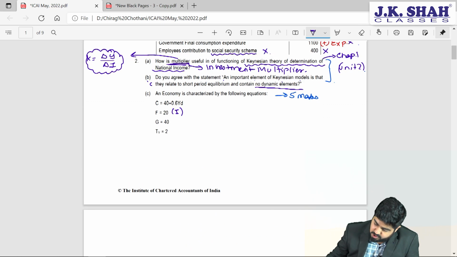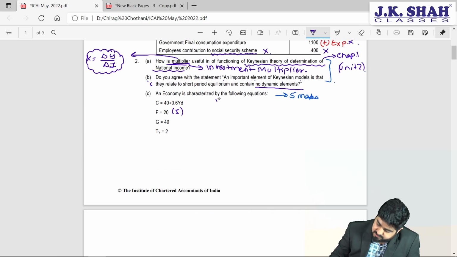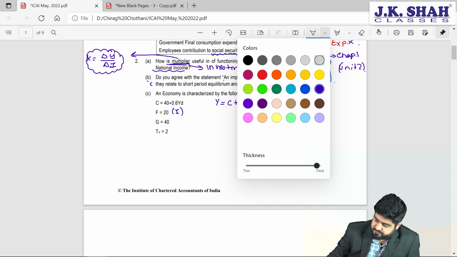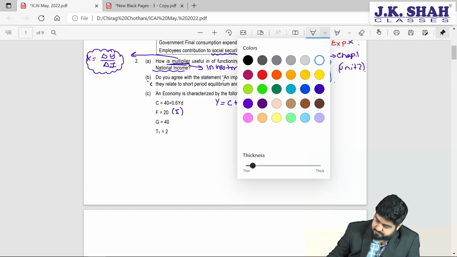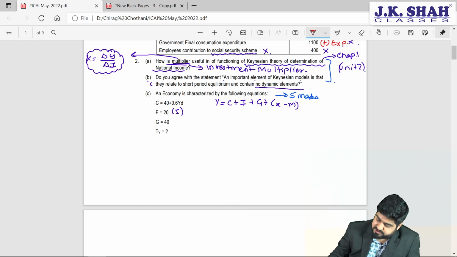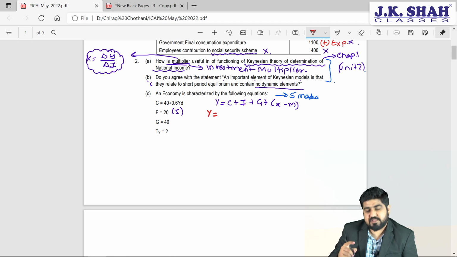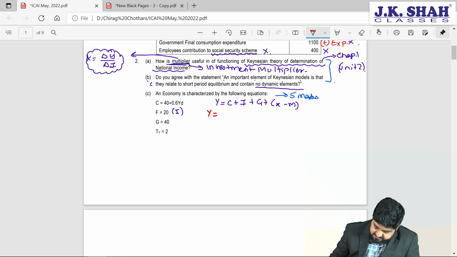What is equilibrium income? Y is nothing but C plus I plus G plus X minus M. Do you agree to this? Now we are provided with C. What is C? It is nothing but 40 plus 0.6 YD.